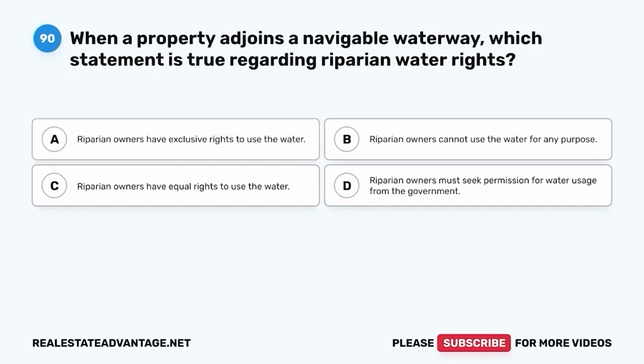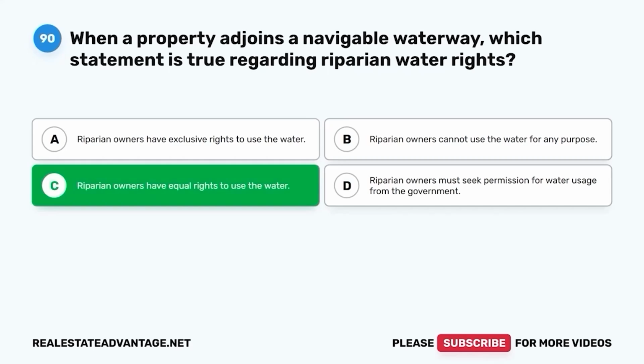Question 90. When a property adjoins a navigable waterway, which statement is true regarding riparian water rights? A. Riparian owners have exclusive rights to use the water. B. Riparian owners cannot use the water for any purpose. C. Riparian owners have equal rights to use the water. D. Riparian owners must seek permission for water usage from the government. The correct answer is C, riparian owners have equal rights to use the water.